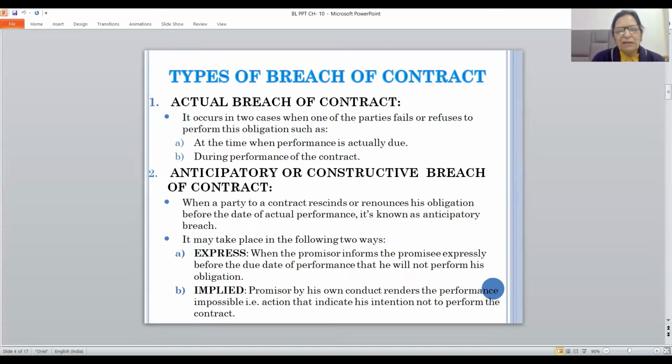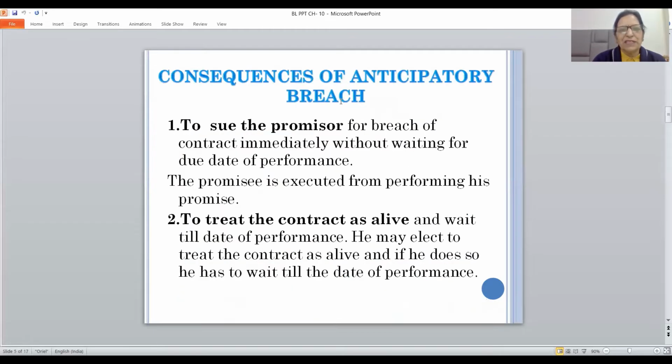Now, implied anticipatory breach: the promisor by his own conduct renders the performance impossible, or acts that indicate his intention not to perform the contract. In this given example, friends, B comes to know that A has sold this Honda City car to C on 16th of July. He has not informed him, but through his behavior reveals that he has sold that car to somebody else on 16th of July. So this will be the example of implied anticipatory breach.